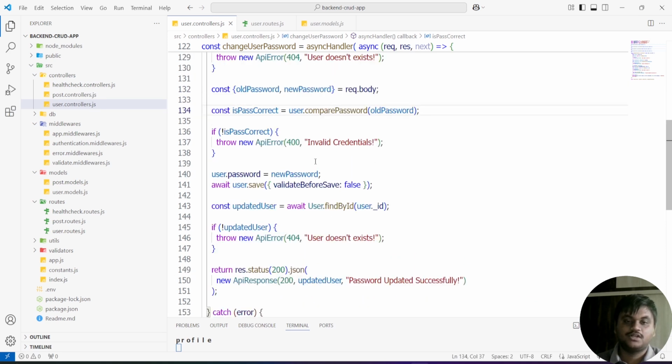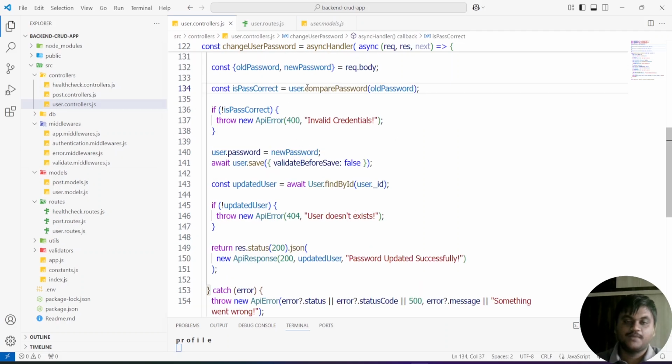If the password is not correct, I throw an error called invalid credentials. If the password is correct, I set user.password equal to the new password. You must save this with the property validateBeforeSave equal to false.